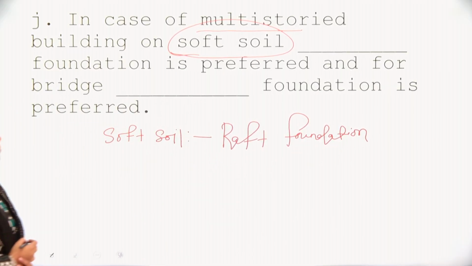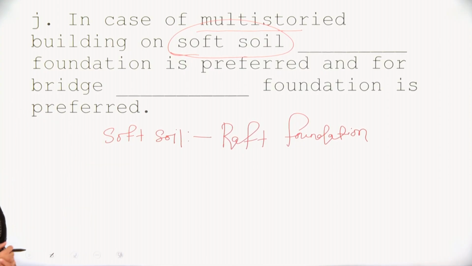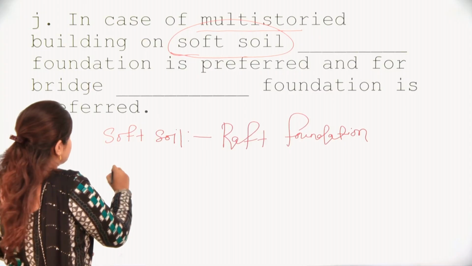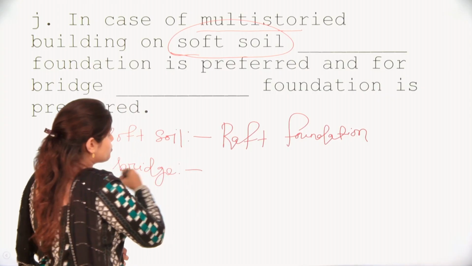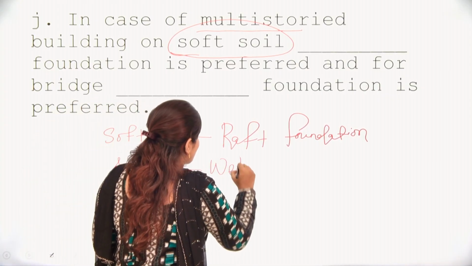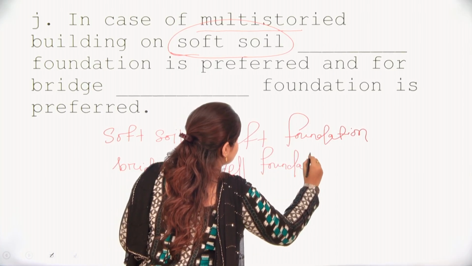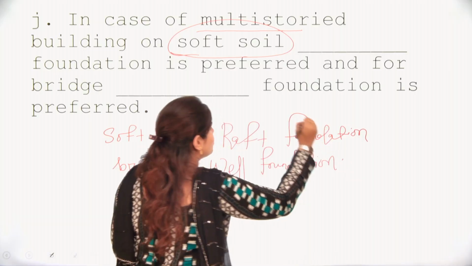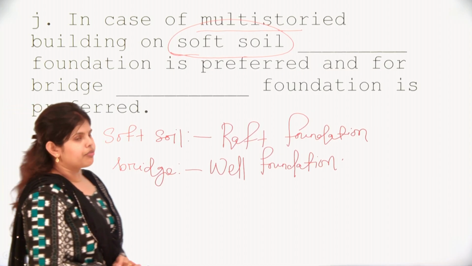And for a bridge, which type of foundation is preferred? It is the most important question: well foundation. For a bridge, we have well foundation, and for soft soil, we need to provide a raft foundation.